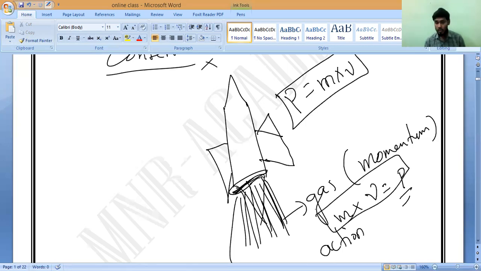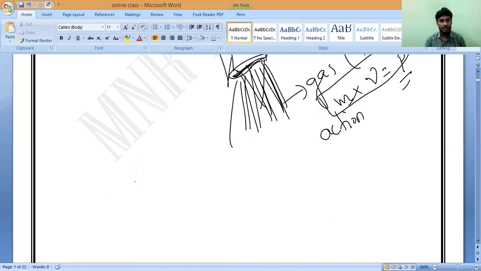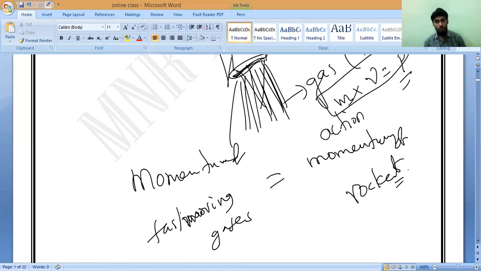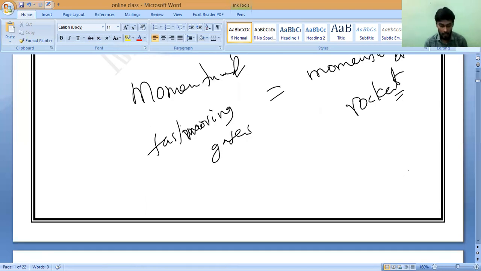So in both cases, the momentum of the fast-moving gases is equal to the momentum of the rocket. Is it yes or no? Both are equal. The mass of the gas is less but the velocity is more. The mass of the rocket is more, but the velocity is a little bit less.